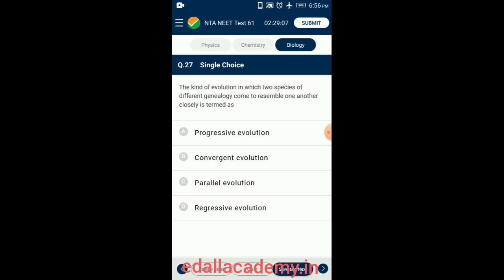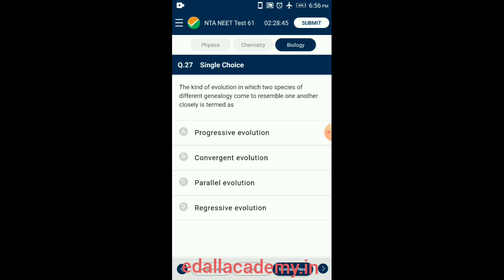Parallel evolution is the formation of similar traits in related groups of organisms independently due to similar requirements. For example, running of two, that is a two toed deer and one toed horse.